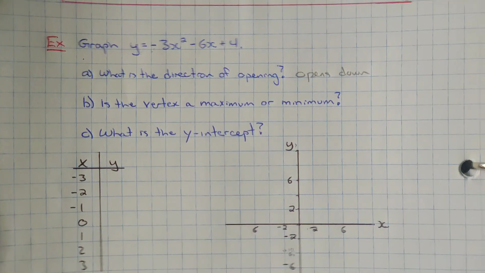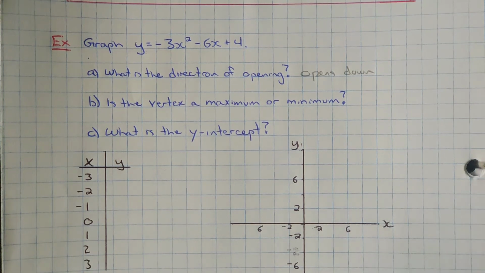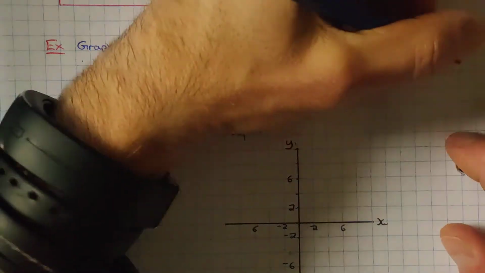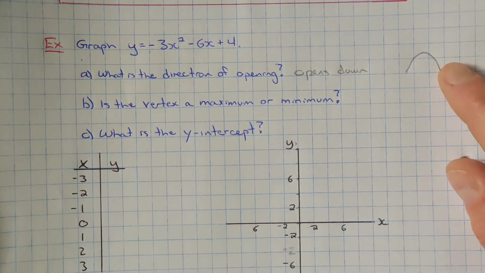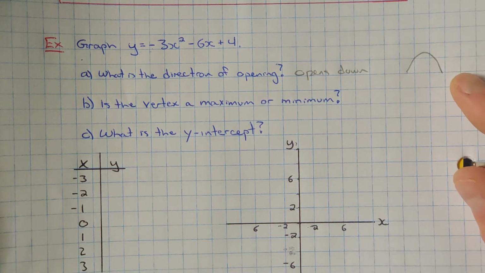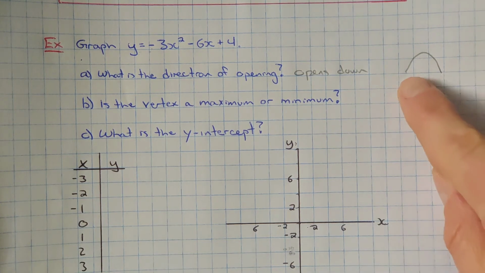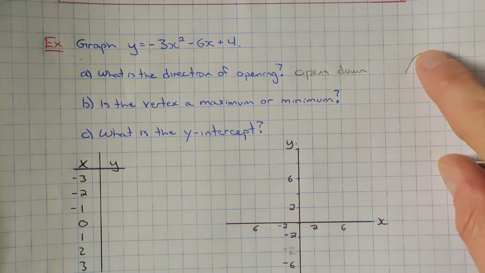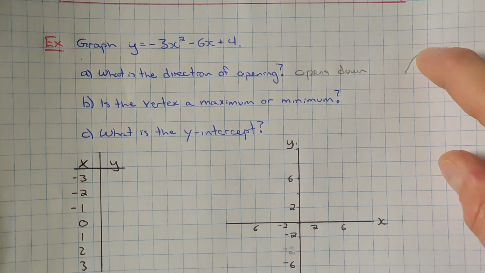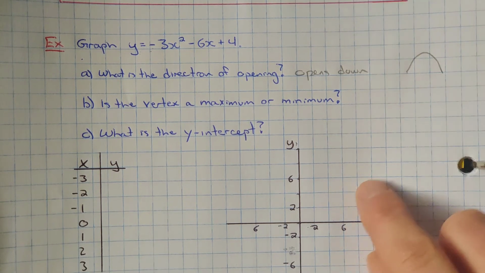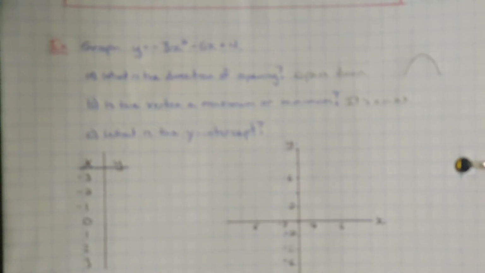And the vertex, is it a maximum or minimum? Well, if the graph's opening down, you're going to have a graph looking like this. I don't know where exactly it'll be on the grid, but it's a graph looking like this. That means the vertex is going to be the highest possible value, and so it's going to be the maximum value. So it's a max value.